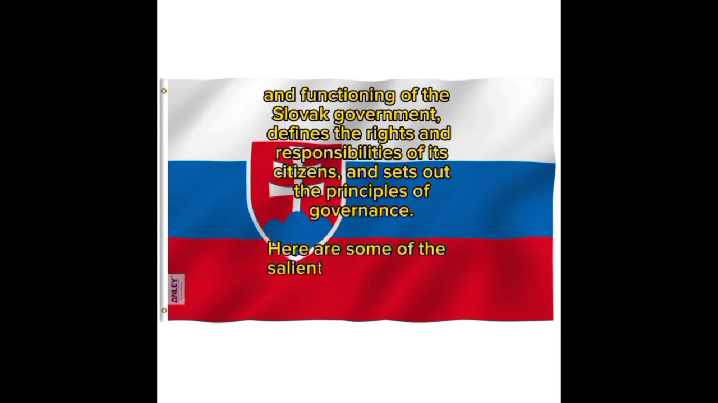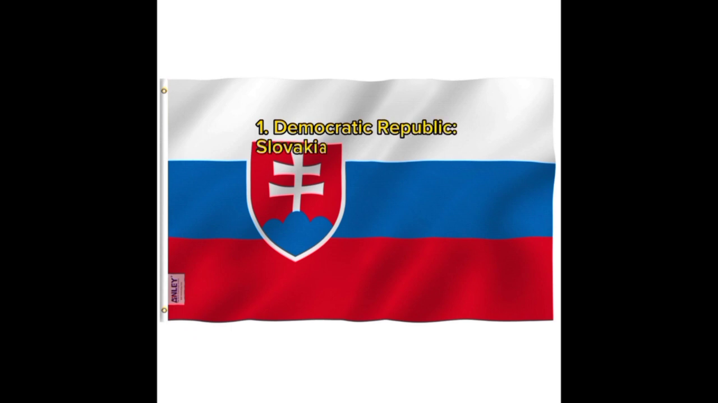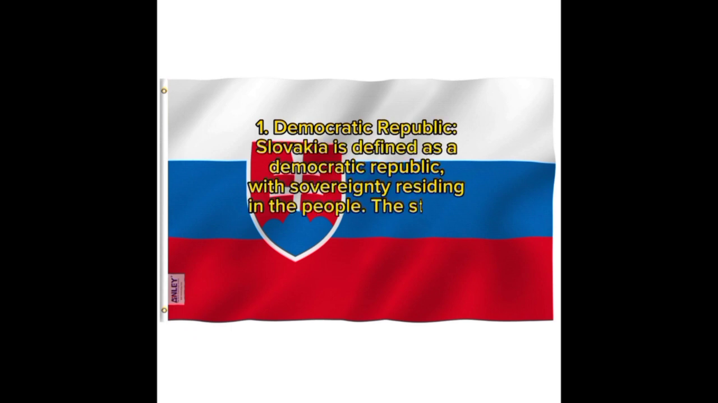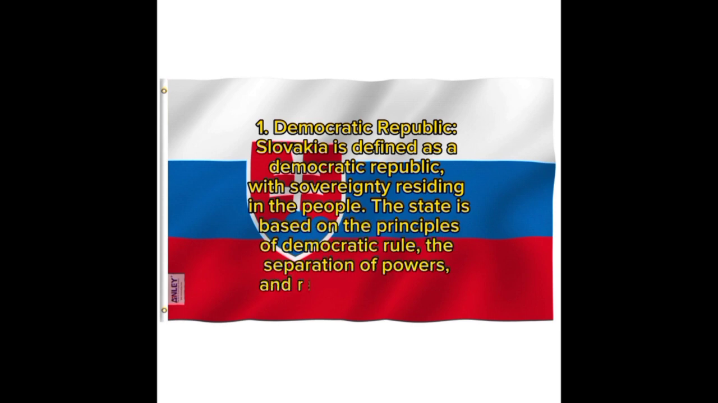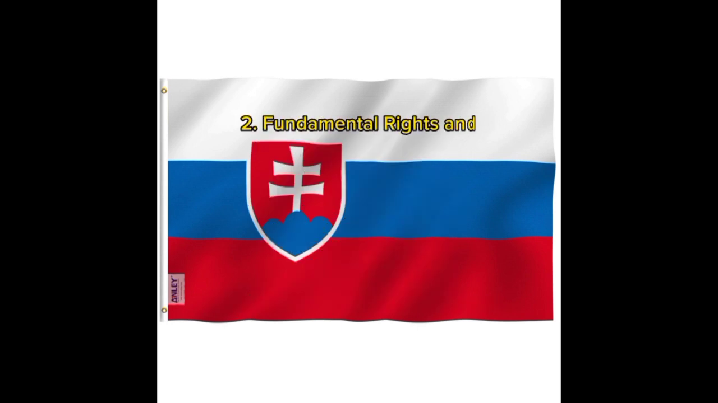Here are some of the salient features of the Constitution of Slovakia. 1. Democratic Republic. Slovakia is defined as a democratic republic, with sovereignty residing in the people. The state is based on the principles of democratic rule, the separation of powers, and respect for human rights and fundamental freedoms.